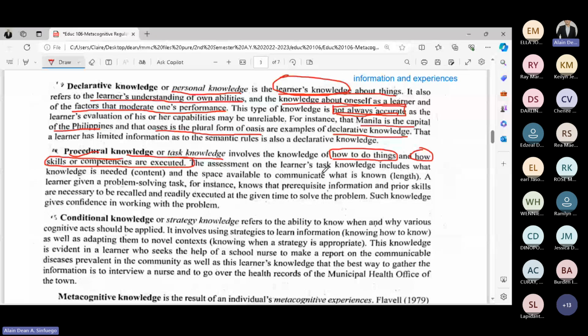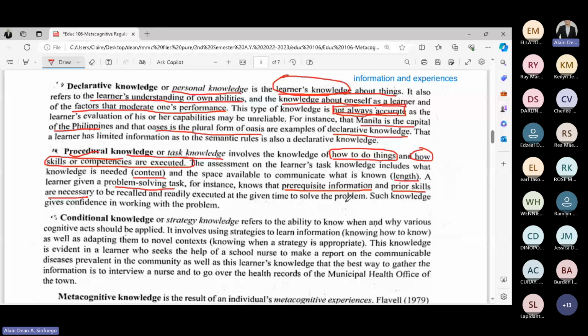Now, the assessment on the learner's task knowledge includes what knowledge is needed, the content that is needed, the space available to communicate what is known, the length. So those are the things included in procedural knowledge or task knowledge. Now, a learner given a problem-solving task knows that the prerequisite information and prior skills are necessary to be recalled and readily executed at the given time to solve the problem.